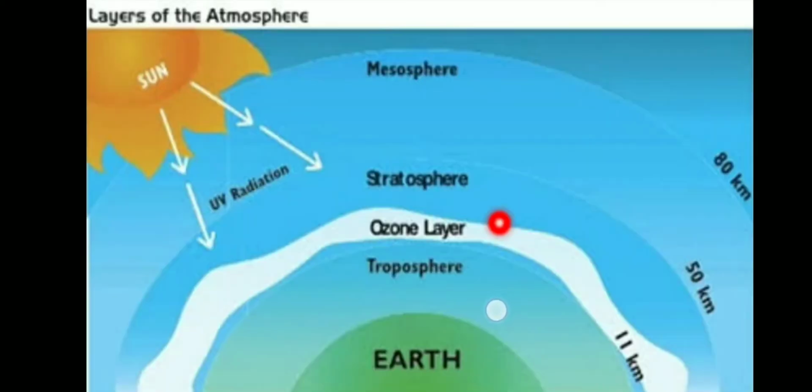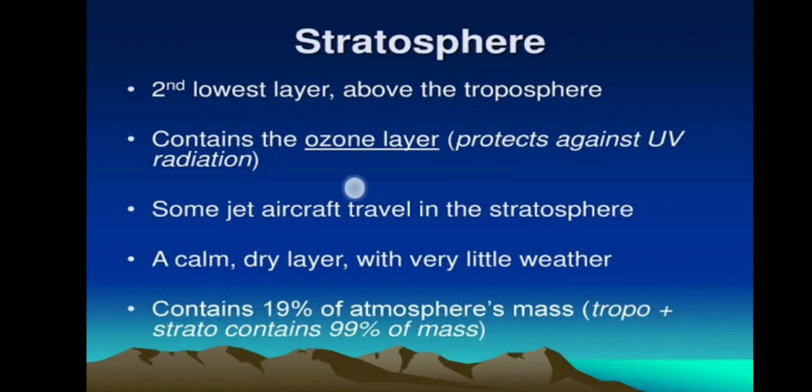You can see here again the explanation of ultraviolet radiation, how it is reflected back into the atmosphere, and this ozone layer does not allow the ultraviolet light to penetrate and come to earth. The stratosphere is the second lowest layer above the troposphere. It contains the ozone layer which protects against the ultraviolet radiation of the sun. Some jet aircraft travel in the stratosphere, a calm, dry layer with very little weather. It contains 19% of atmospheric mass. The troposphere and stratosphere together contain 99% of the mass.